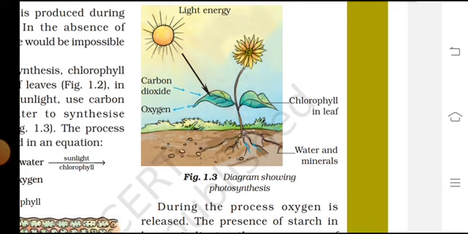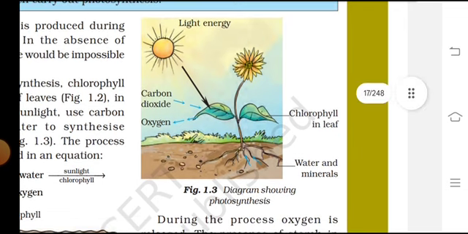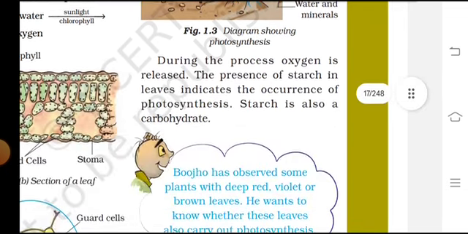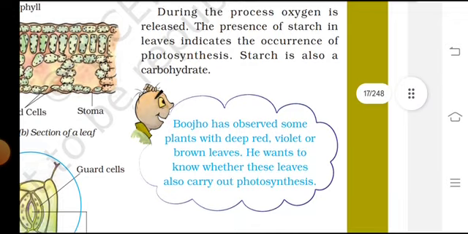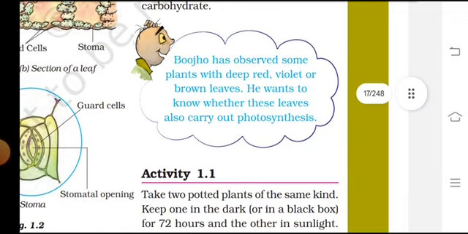Carbohydrate in leaf, water and minerals, and a diagram showing photosynthesis, light energy and carbohydrate. During the process oxygen is released. The presence of starch in leaves indicates the occurrence of photosynthesis, and starch is also a carbohydrate.